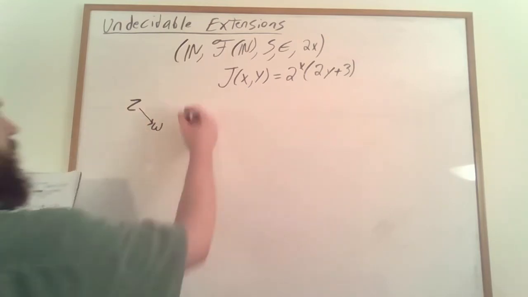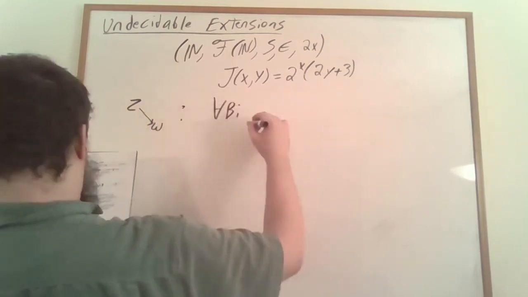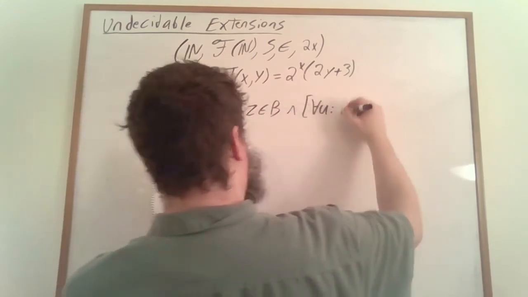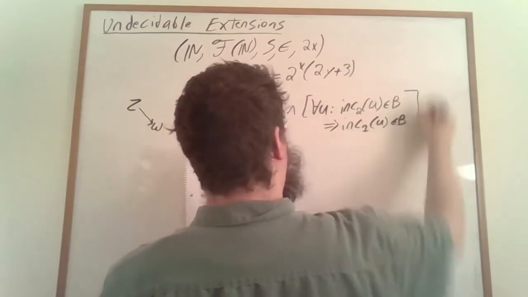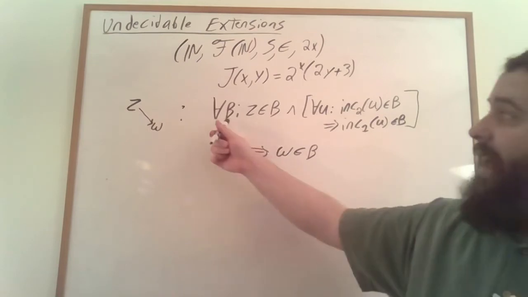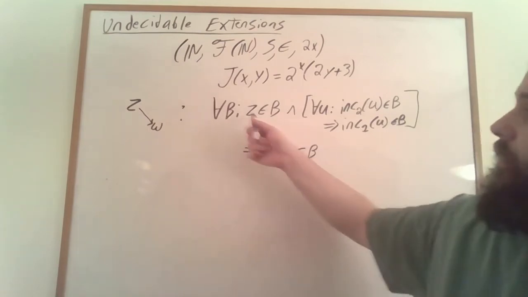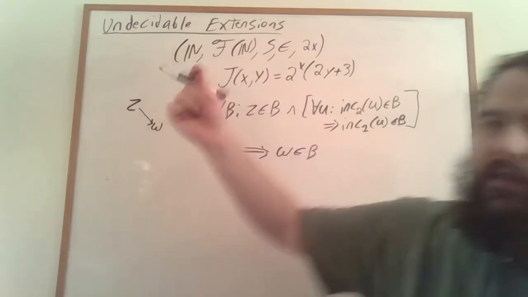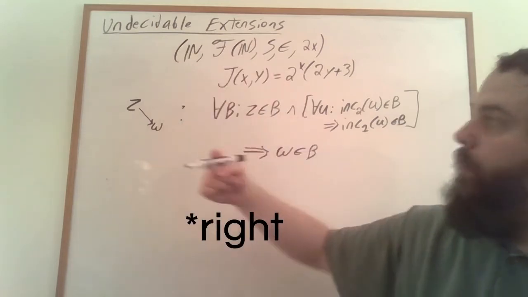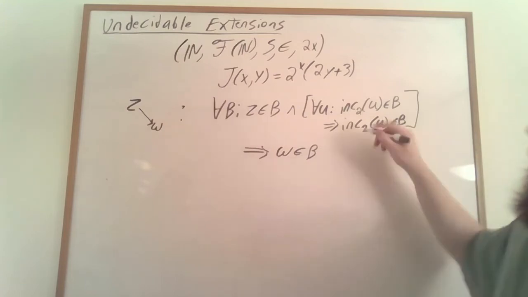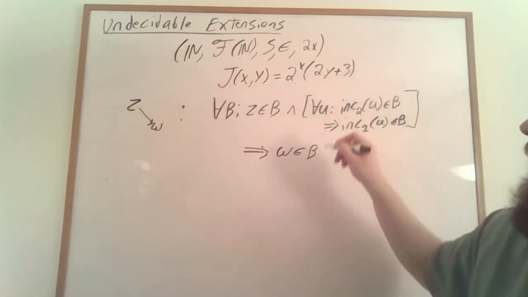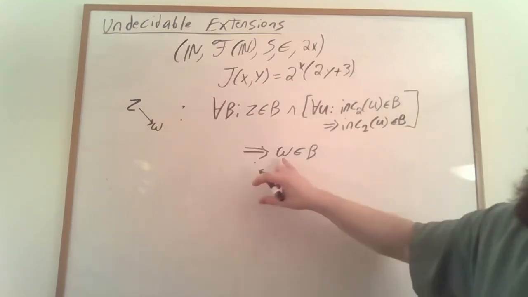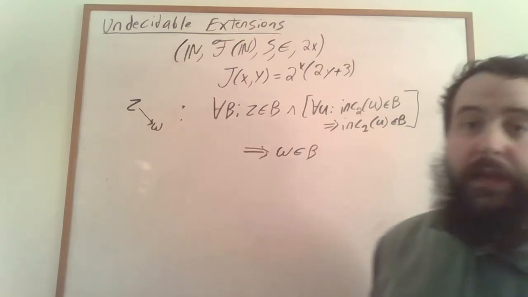This is going to correspond to the formula for any set B. If z is in B and B is closed under taking a step down and to the left, which can be indicated this way, then w is also going to be in the set B.